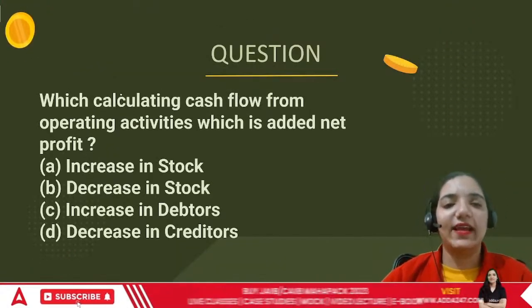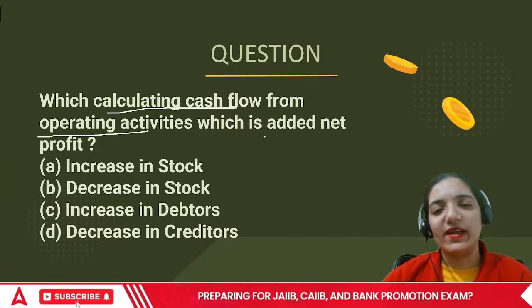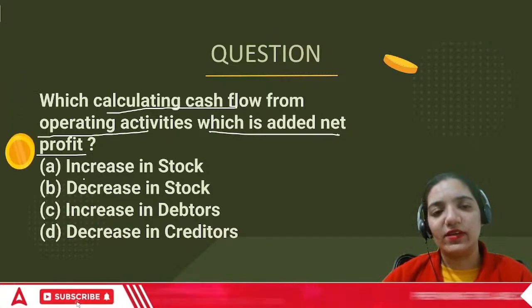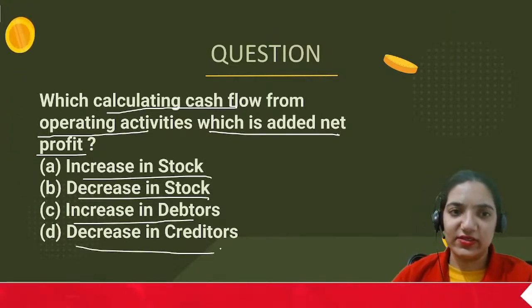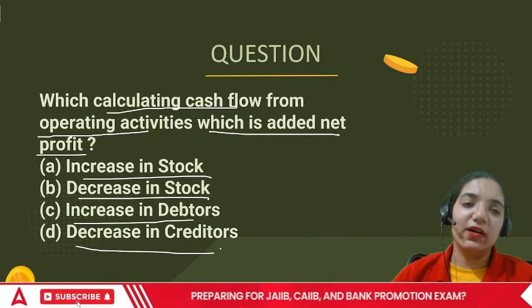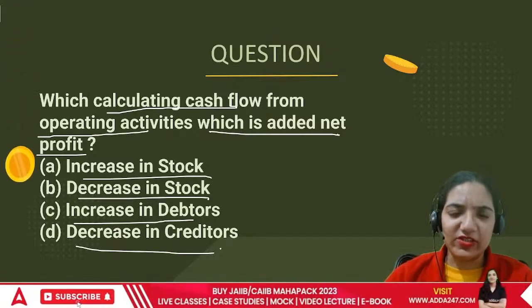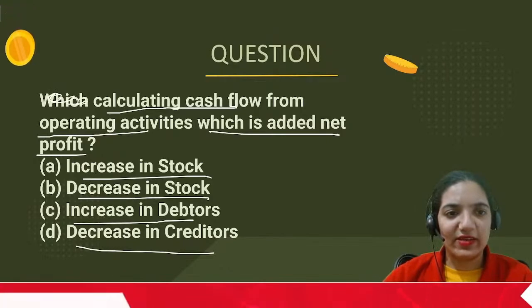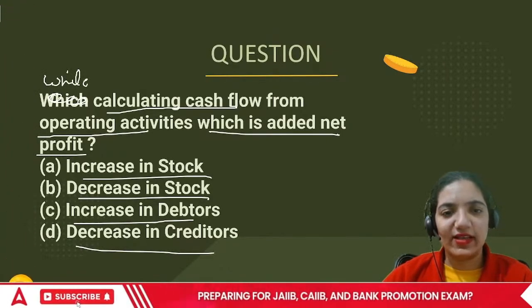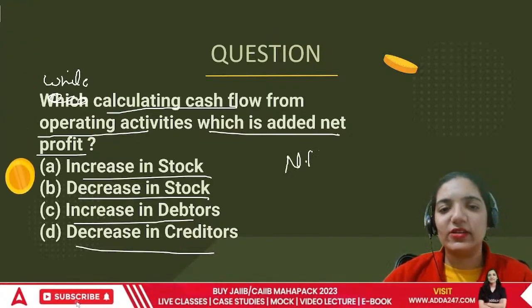Next point. While calculating the cash flow from operating activities which is added to net profit, increase in stock, decrease in stock, increase in debtors, or decrease in creditors. While calculating the cash flow statement, which is added to NP.